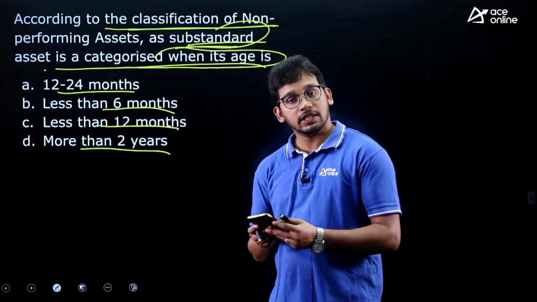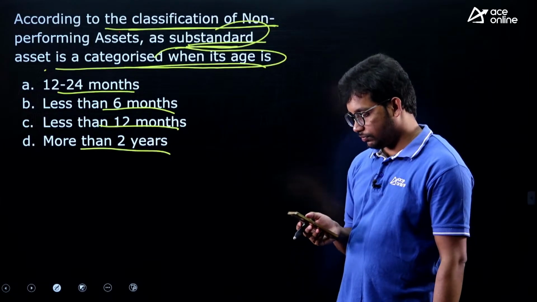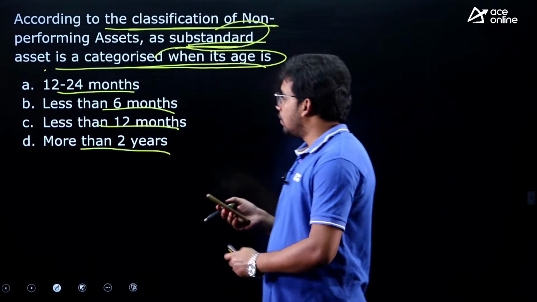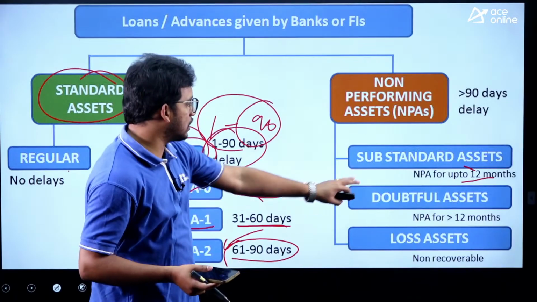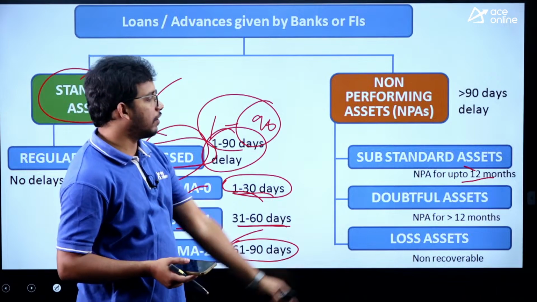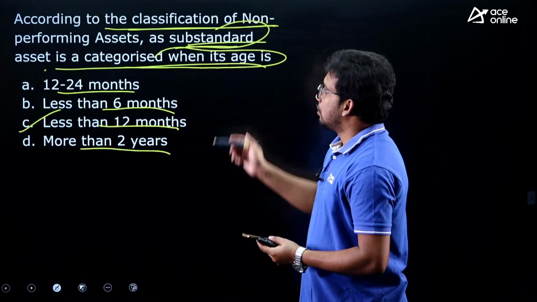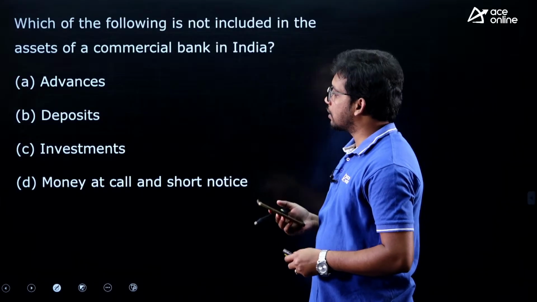We have just discussed this substandard asset, you have to answer it. Correct, it is less than 12 months. So this is what we have discussed, right? Less than 12 months and more than 91 days. So substandard asset means less than 12 months. C is correct.